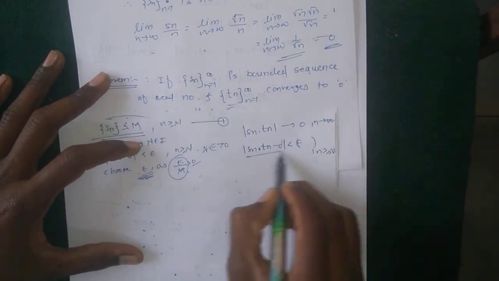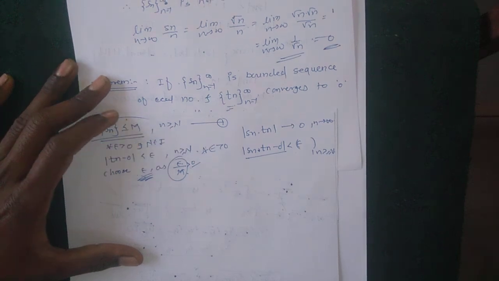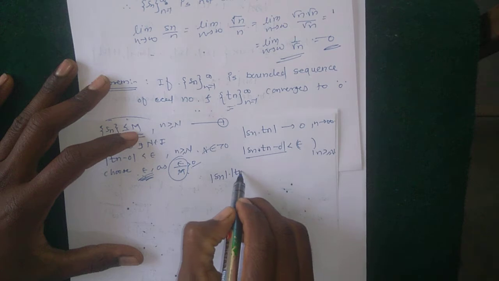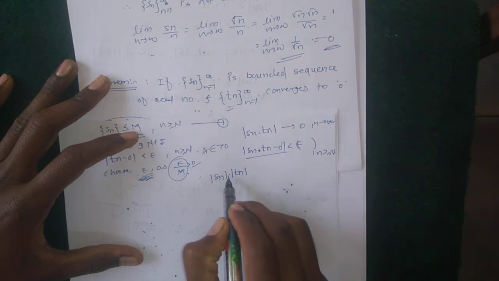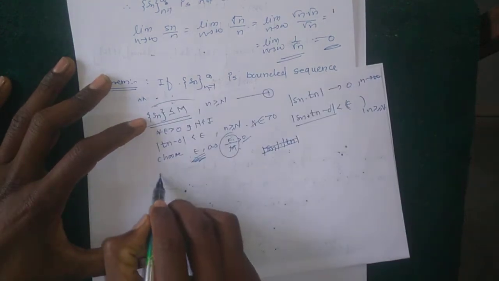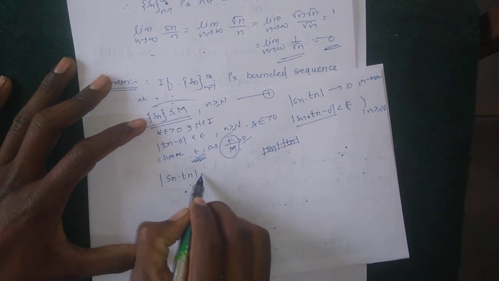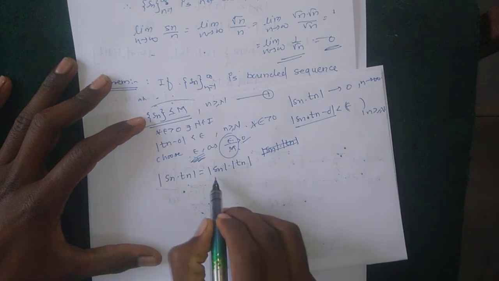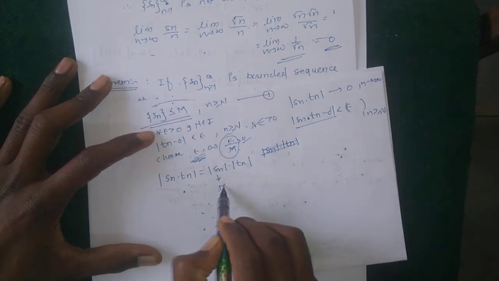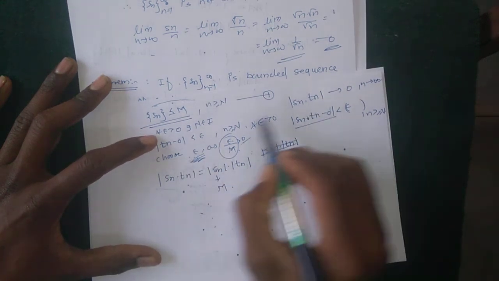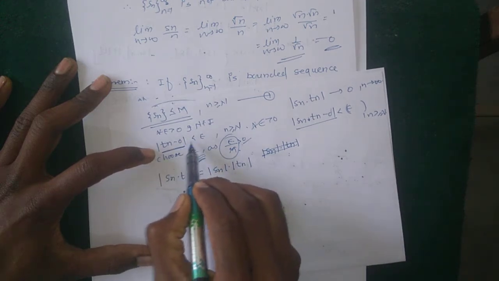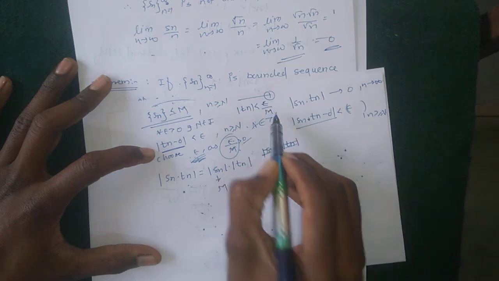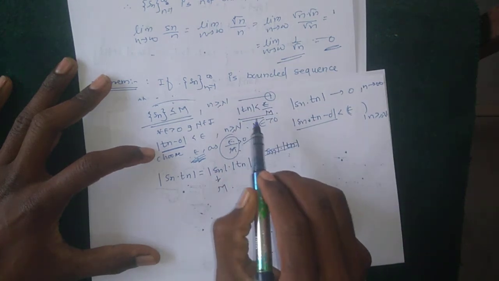So |Sn Tn| can be written as |Sn| into |Tn|. The sequence Sn is bounded by m, and for the sequence Tn, |Tn minus 0| meaning |Tn| is less than epsilon by m.